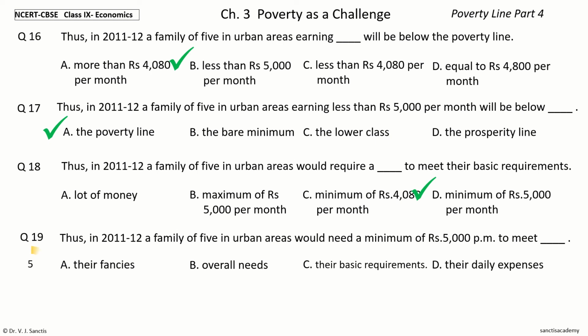Your time to choose. And the answer is their basic requirements. So, thus, in 2011-12, a family of 5 in urban areas would need a minimum of rupees 5,000 per month to meet their basic requirements.